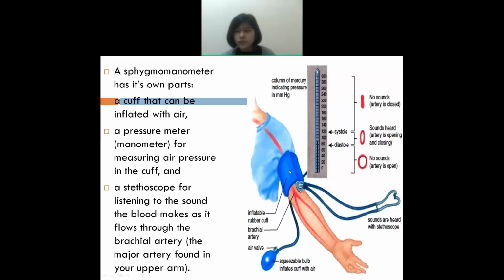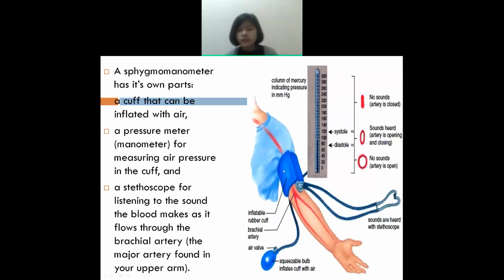After that, you need to make the cuff tight, so that when the air is pumped inside, it won't change position. So you have to place it tight in a proper way, so that it sticks in the same position. Understand? After placing the cuff on the forearm, you need to squeeze the bulb.